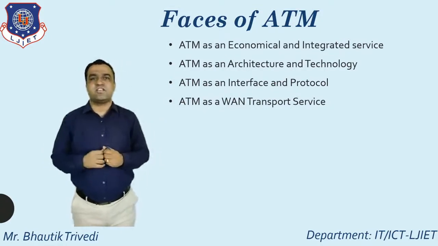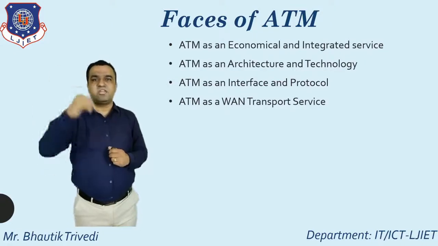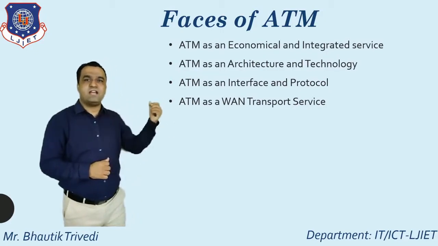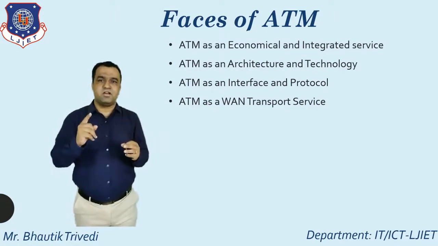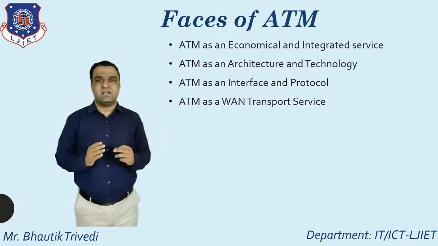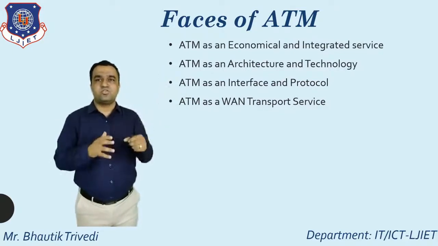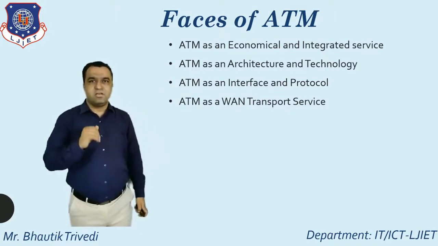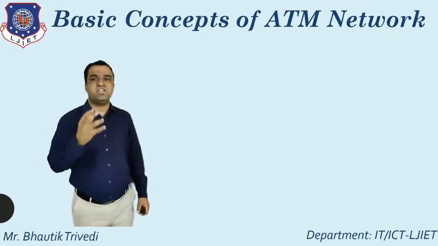So all of you know the OSI model. Whenever you talk about the concept of the OSI model, how many layers are in the OSI model? So let's start from the physical up to the application. So in the transport layer, ATM can be treated as wide area network transport service. So up to this, mainly 3 points. First one, why we need the ATM. Second one, what's the advantage or benefits behind the ATM. And third one, if I want to use ATM in a networking, what are the different phases of the ATM. After that, the most important point, the concept of the TDM.